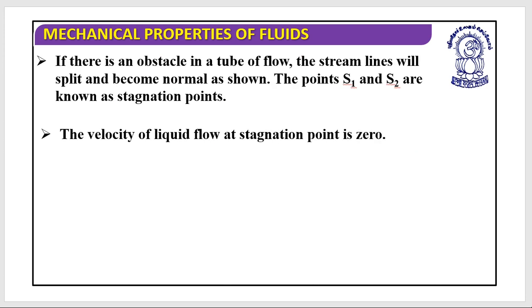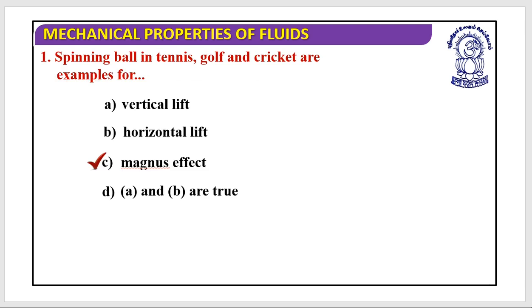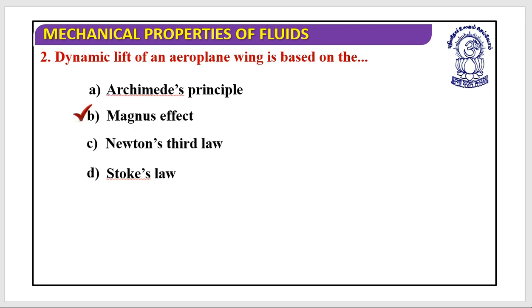So if there is an obstacle in the tube of flow, the streamline will split and become normal, as you see. So I hope you understand all the situations. Do you understand this? Great. Now let's look at a few quick questions. A spinning ball in tennis or golf or cricket is an example of, yes, the Magnus effect. Next, dynamic lift. Dynamic lift of an aeroplane wing is based on, again, the Magnus effect. I hope this is clear.